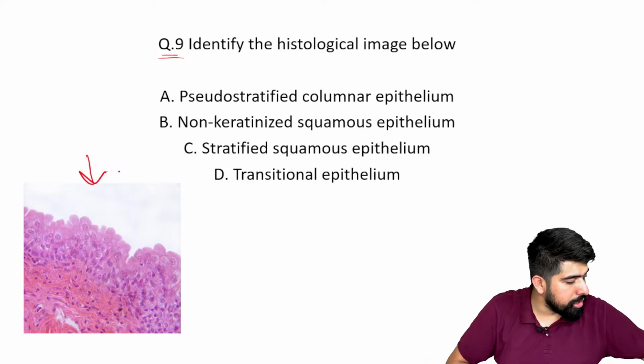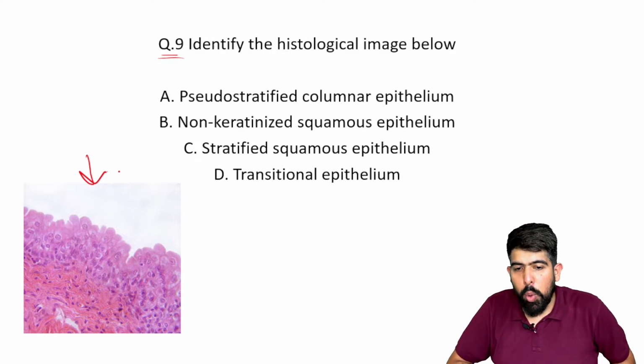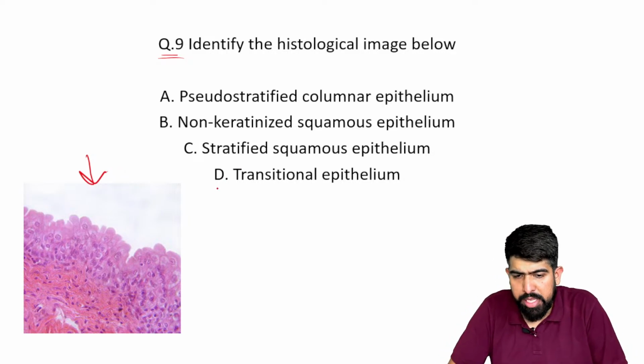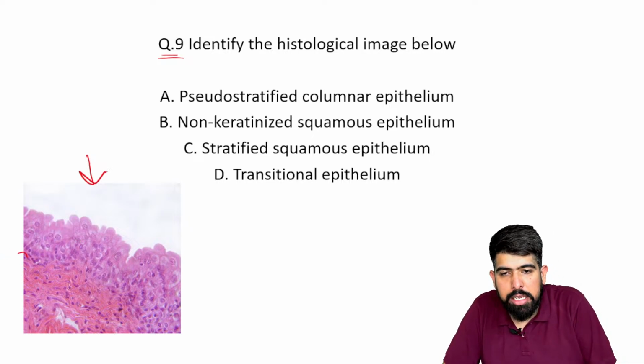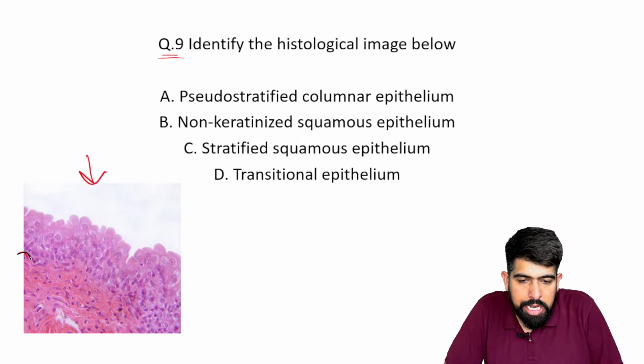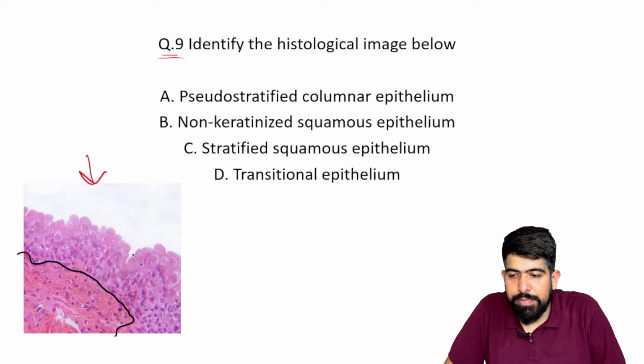Yes. Now understand the thing. In this image, I am not seeing only a single type of epithelium. If I divide it with the black color, you can see there is a change of epithelium in these zones. Here we have one type of epithelium, and on the other side we have a different type of epithelium.